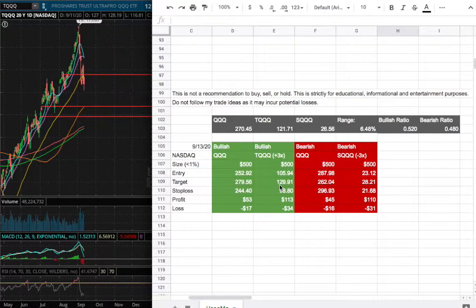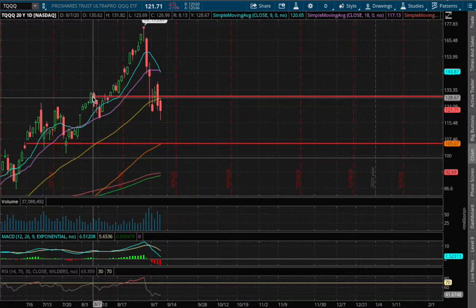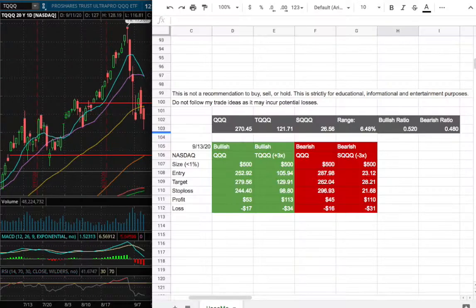And for my sell target, that'll be $129.91, and that is this range right there. And that also coincides with previous resistance levels that dated back to August 7th. So that will be my sell target there. As for my stop loss, that'll be $98.80, which is this range right there.